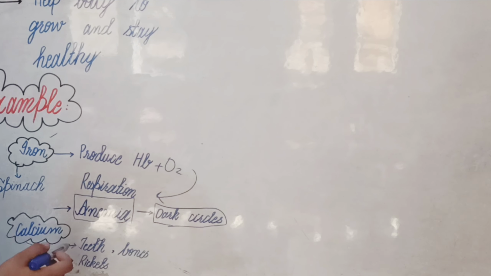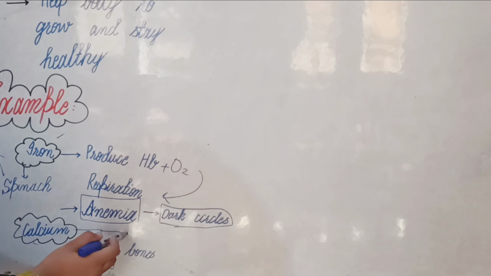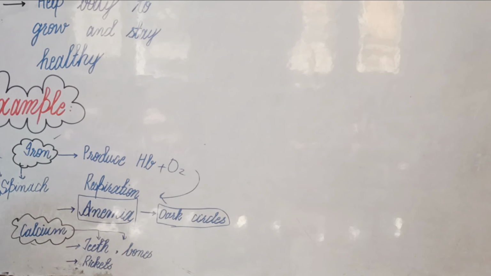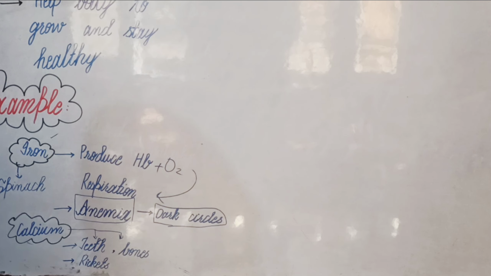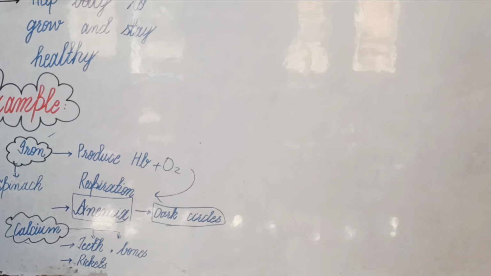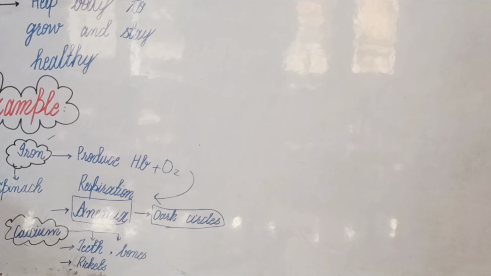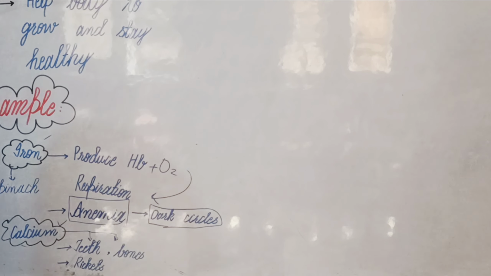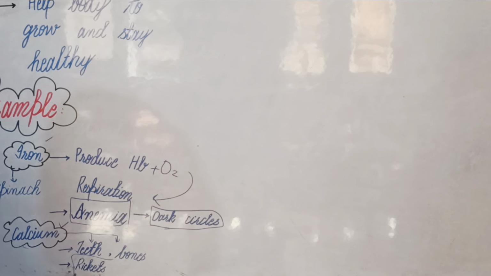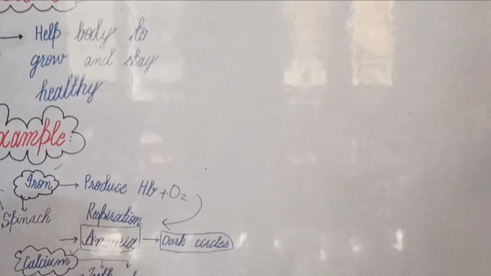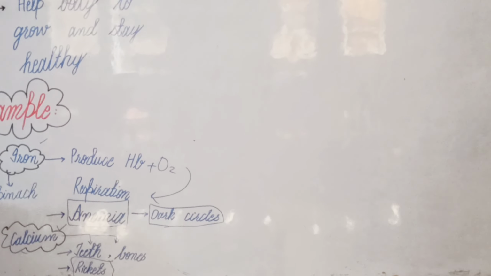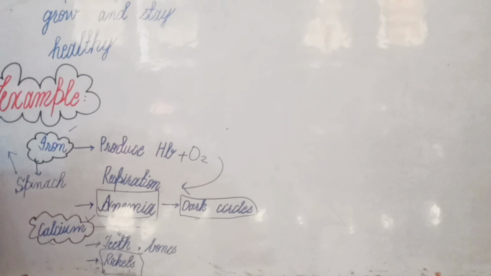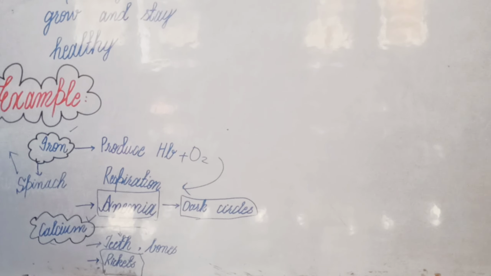Where does calcium come from? Calcium is present in teeth and bones. Let's see the sources of calcium. Calcium is present in milk, cheese and fish. Its shortage, meaning its deficiency, causes rickets. In rickets, the legs become bowed, the bones become weak, and the teeth are affected, with bleeding gums.